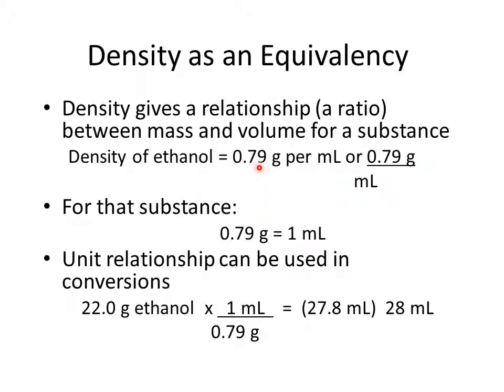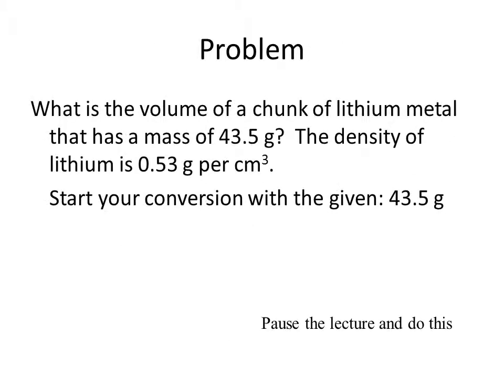So it says 0.79 grams per milliliter, so I have to make sure that the 0.79 stays with gram. Grams cancels out. Milliliter is the product of this math. And so then you enter in your calculator 22.0 divided by 0.79, and that ends up giving you 28 milliliters. So now what I would like you to do